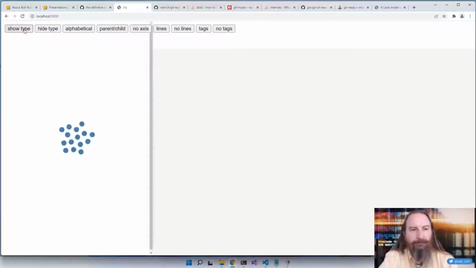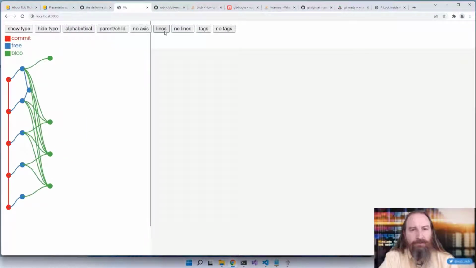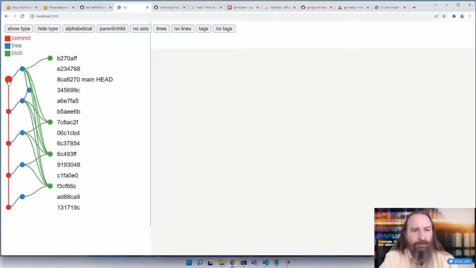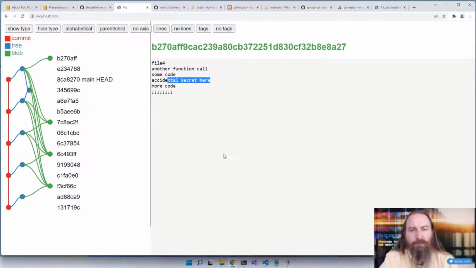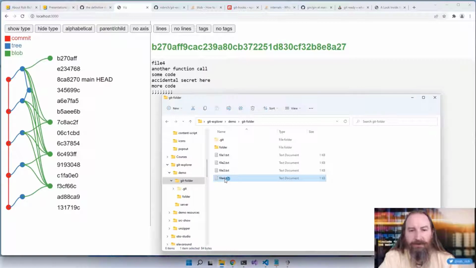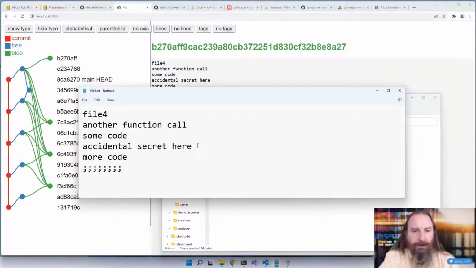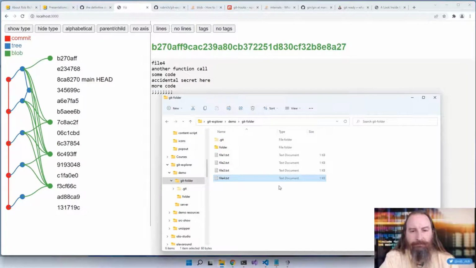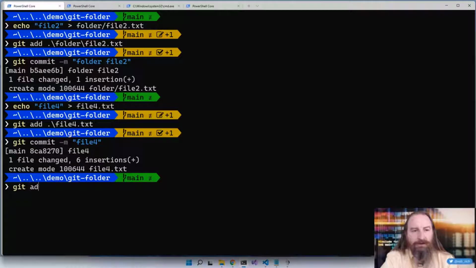And now that I've got file 4 committed, if we take a look at our Git repository, let's refresh. Show the type, parent-child, show the lines, show the tags. Here's our thing that references this new file. Oh, we accidentally committed a secret. Let's see if we can get that out. So let's pop open this file, and I'm going to remove this line of code. I definitely don't want the secret here. And now let's git add file 4.